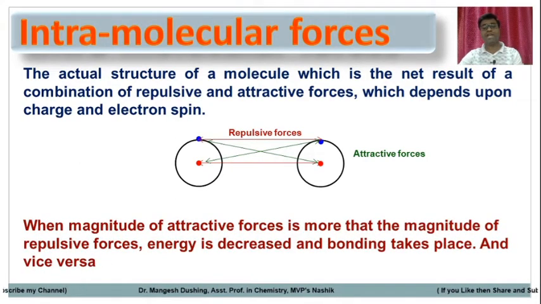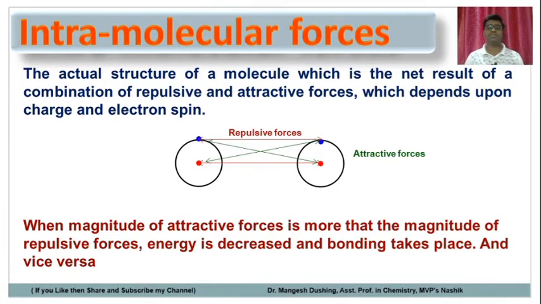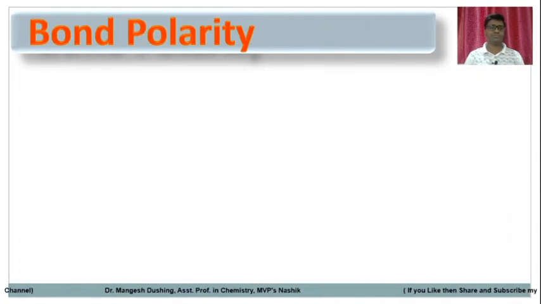When the magnitude of attractive forces is more than the magnitude of repulsive forces, then energy decreases and bonding takes place. In the opposite way, if the repulsive forces are more, then the energy of the molecule increases and that bond will break. So stability of the bond depends upon the repulsive as well as attractive forces. If attractive forces are more, then the bond will be strong. If repulsive forces are more, the bond will be weak.